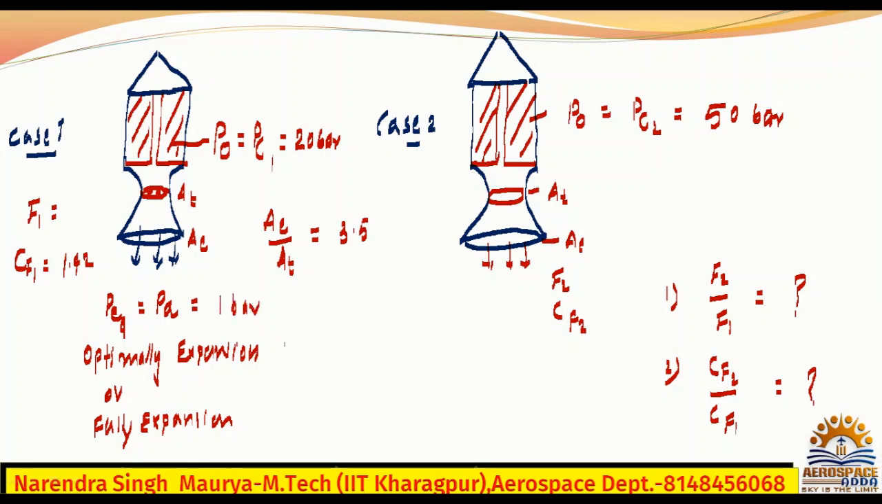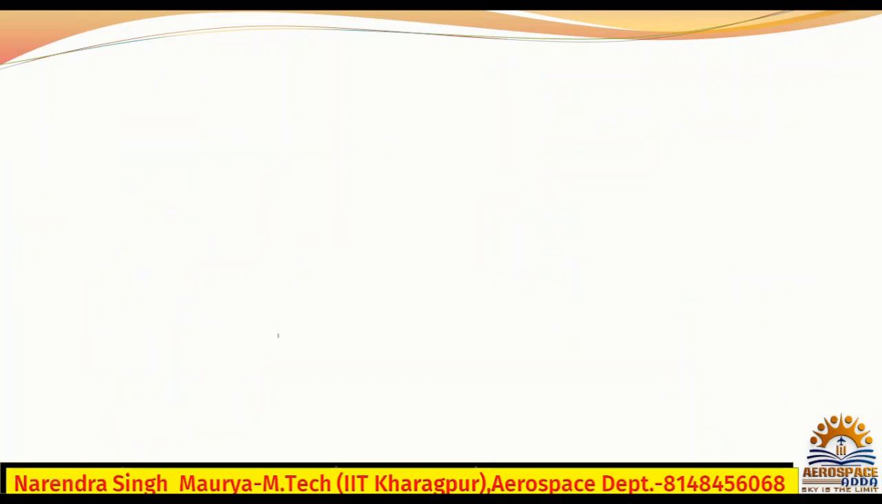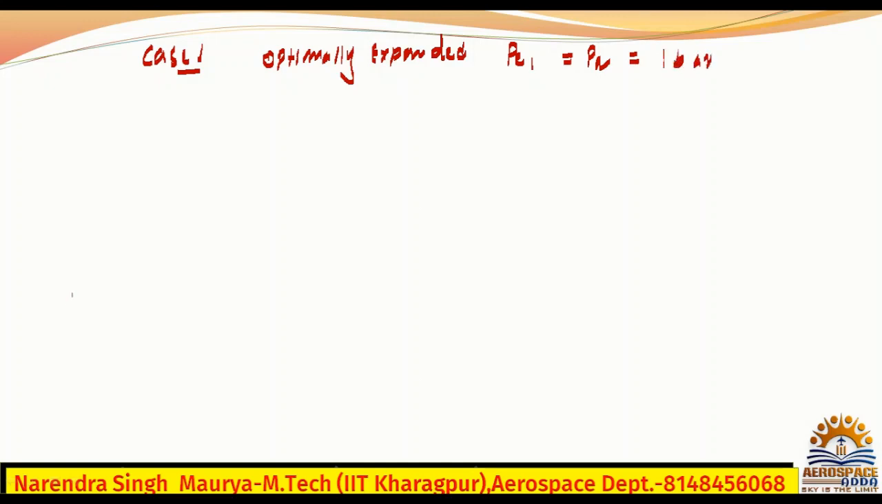Okay, so if I say I will go with case one, so optimally expanded, hence PE1 is equal to PA. This is the optimally expanded case, and this value they have given is 1 bar.